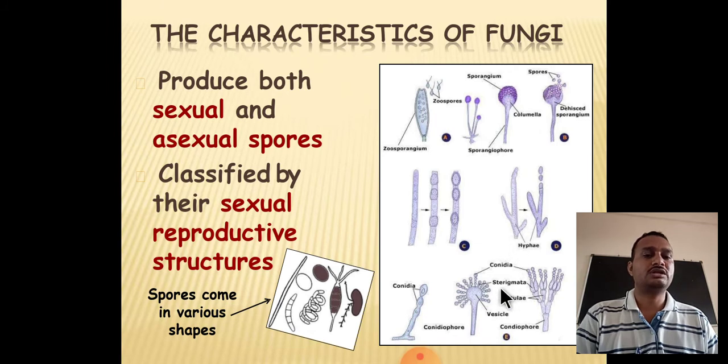This is again a different type of spore structure. This is conidia. Conidia is a type of spore. You can see here the structure of conidia. This is the actual structure of sterigmata. The spores which are developed on sterigmata are conidia. You can see here the diversity of different types of spores.